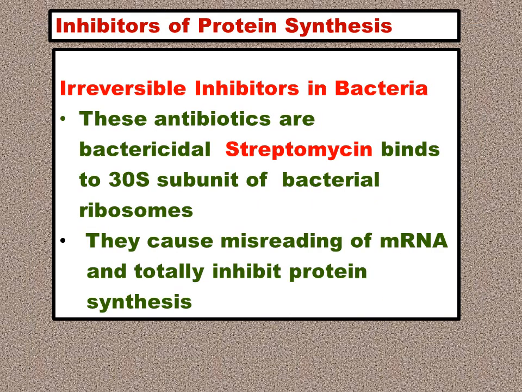Irreversible inhibitors in bacteria are antibiotics that are bactericidal, like streptomycin, which binds to the 30S ribosomal unit of the bacterial ribosome and causes the misreading of the mRNA, and therefore totally inhibits the protein biosynthesis. If there is a misreading of the codon, you can imagine a different amino acid is added. So it brings about total inhibition of protein biosynthesis, which is an irreversible inhibitor, which cannot be reversed by removing the antibiotic from the site, and the protein formed cannot be accepted.